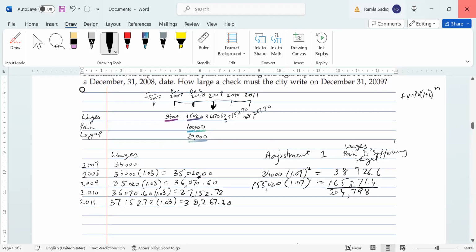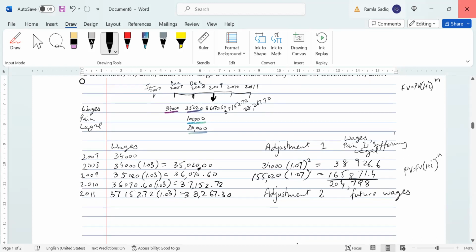Now let's take our second adjustment. In our second adjustment, we're going to take our future salaries, our future wages, and we're going to discount them back to 2009. So it's 36,070, 37,152, and 38,267. That's future earning potential. We want to bring it over to the time of payment, which means we're going to refer to our present value formula, where present value equals future value times 1 plus i to the power of negative n. We're going to discount it back to 2009.